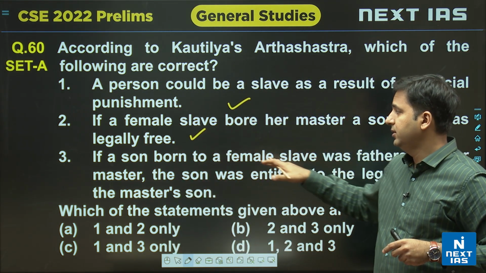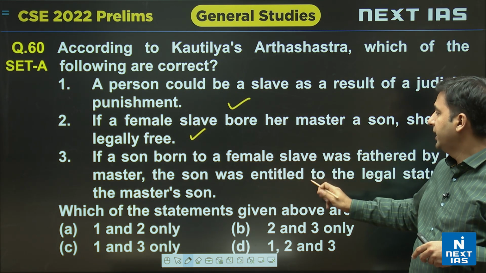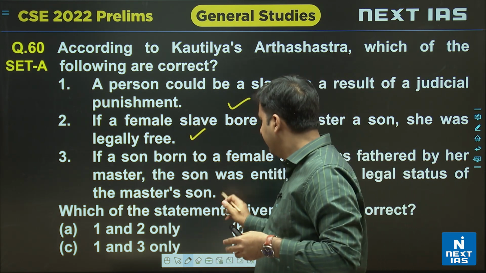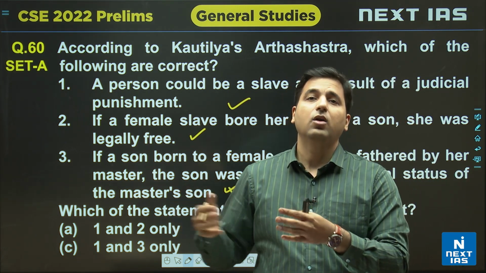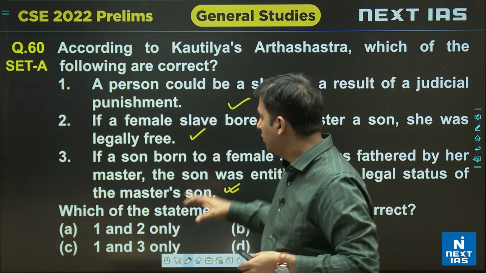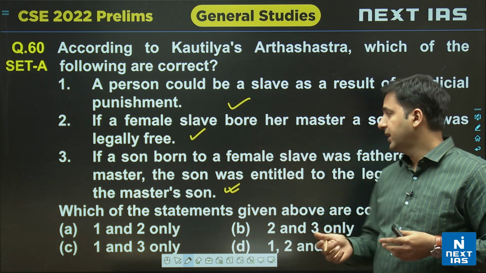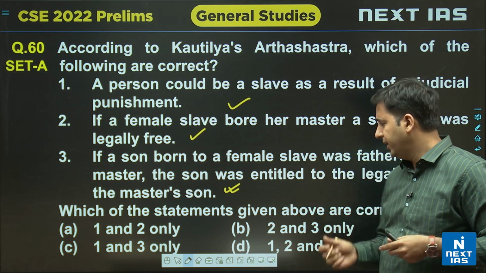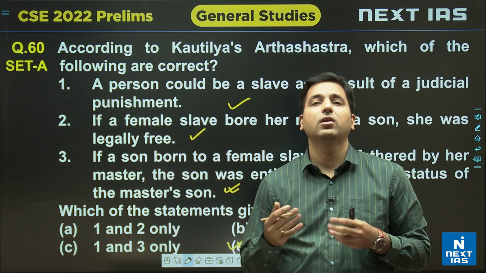The third point: if a son born to a female slave was fathered by her master, the son was entitled to the legal status of a master's son. Naturally, since the legal right was given to the son of a slave woman, he would have all the rights to freedom as well as the legal right to the father's name and property. So this statement is also correct. The correct answer would be D, that is 1, 2 and 3, all of them are correct.